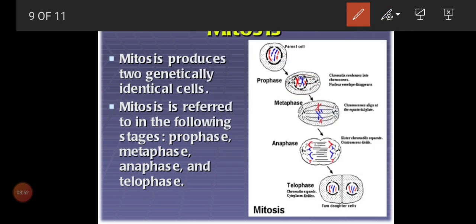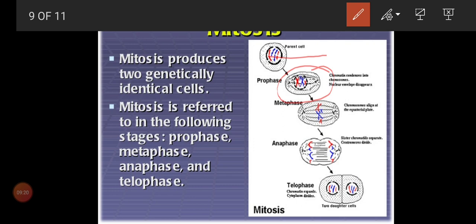Now look at the prophase picture alone. We can see the doubled structure of the chromatin network. It is condensed and stout when compared to the chromatin network. That stout structure, having two chromatin strands together, we call a chromosome. Is it clear, children? So what is the first stage? The first stage is prophase.